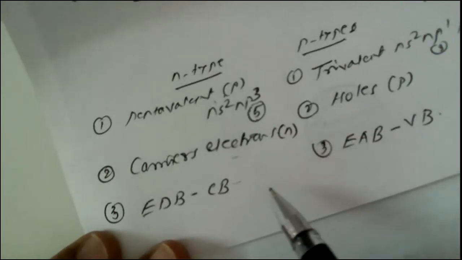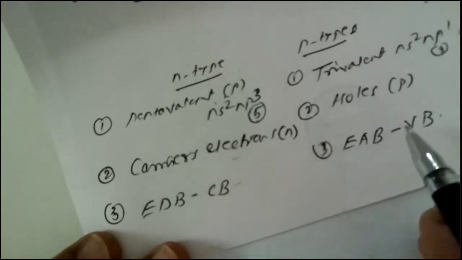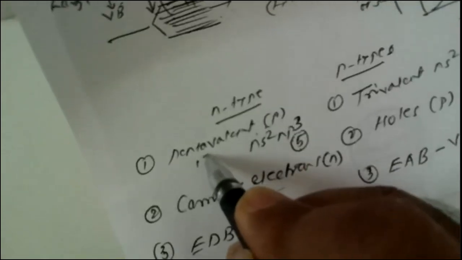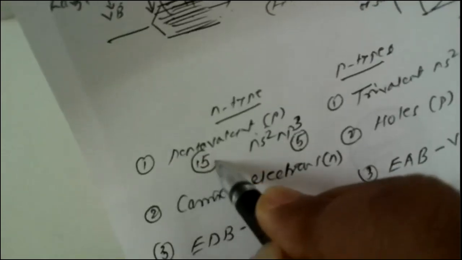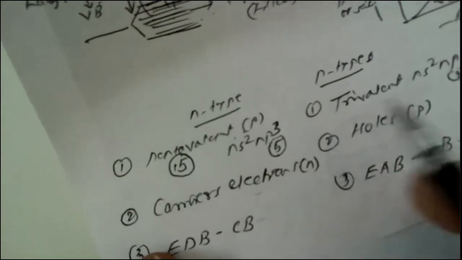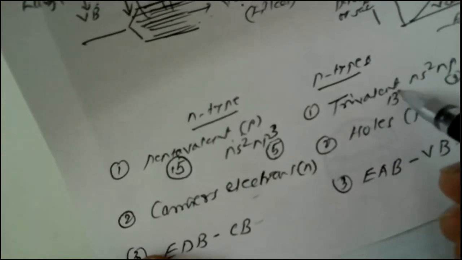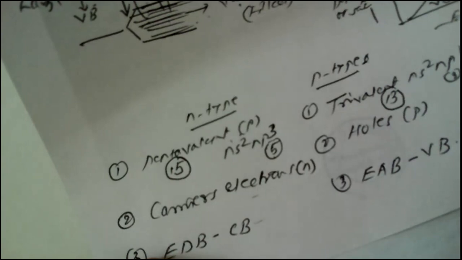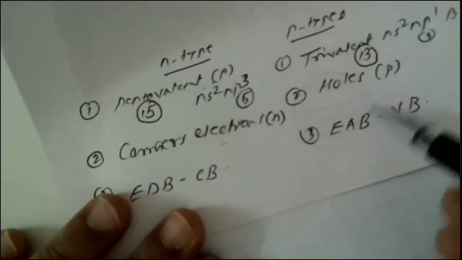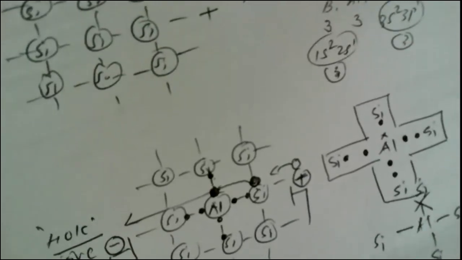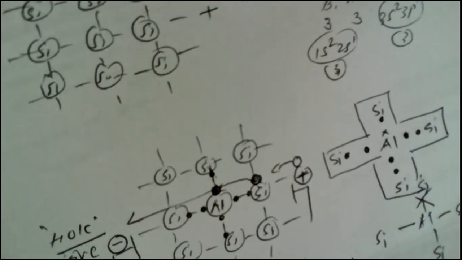Once you remember all these parameters, it is very easy. You should remember that the pentavalent impurity belongs to group 15 of the periodic table, while the trivalent impurity belongs to group 13. If you remember these, it is very easy to write the entire electronic configuration and explanation for these two types.